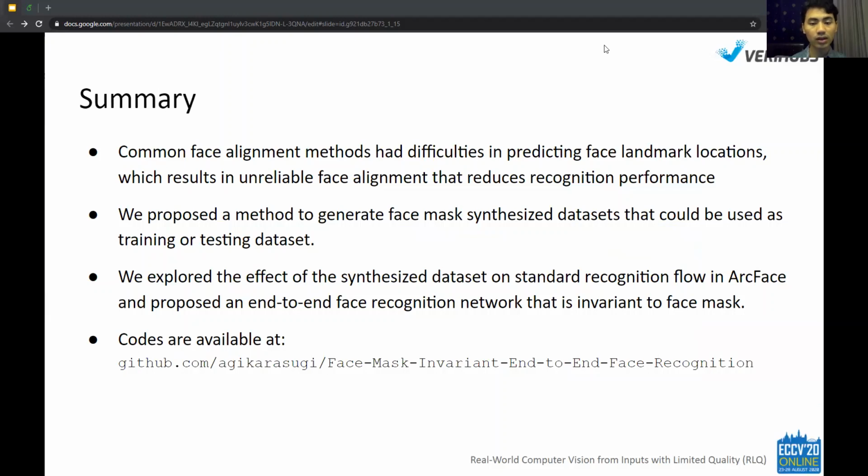To summarize our work, common face alignment methods have difficulties in predicting landmark locations, which results in an unreliable alignment that reduces recognition performance. We propose a method to generate face mask synthesized datasets that could be used as training or testing datasets. We explored the effect of the synthesized datasets on the standard recognition flow in the ArcFace method and propose an end-to-end face recognition network invariant to face masks.